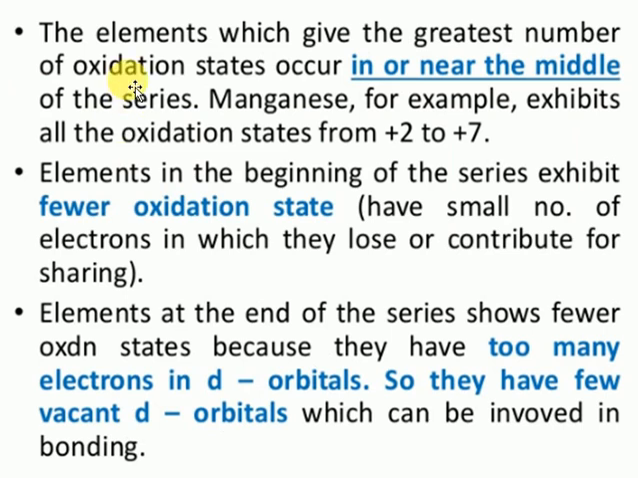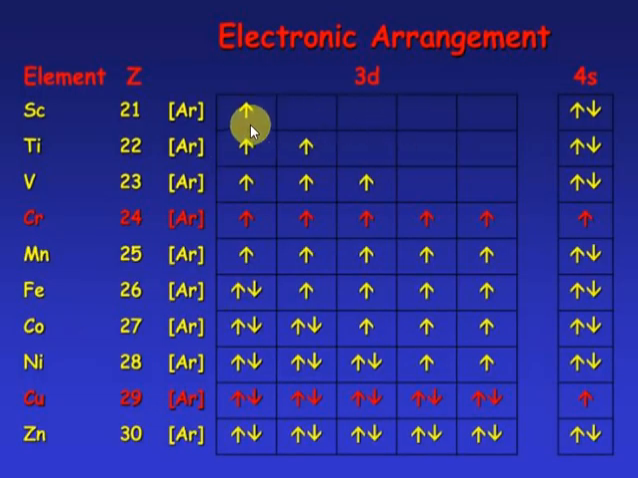Let's look at the element which gives the greatest number of oxidation states: it is manganese only. You can see manganese exhibits oxidation states plus 2, plus 3, plus 4, plus 5, plus 6, plus 7. Why? You can see clearly for scandium, plus 3. Why scandium plus 3? Here the 4s contains 2 electrons. These 2 electrons are lost from the 4s orbital and 1 electron from the d orbital. So how many electrons? 1, 2, 3. Only 3 electrons can be lost.